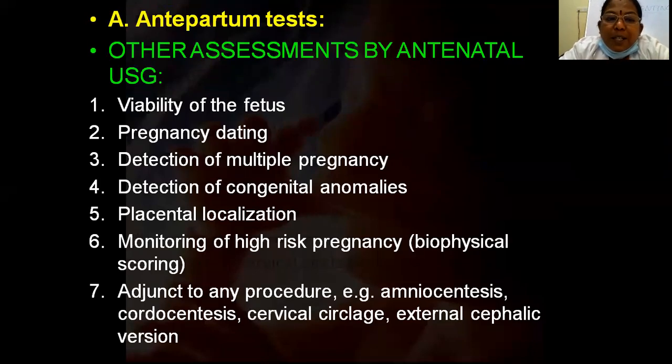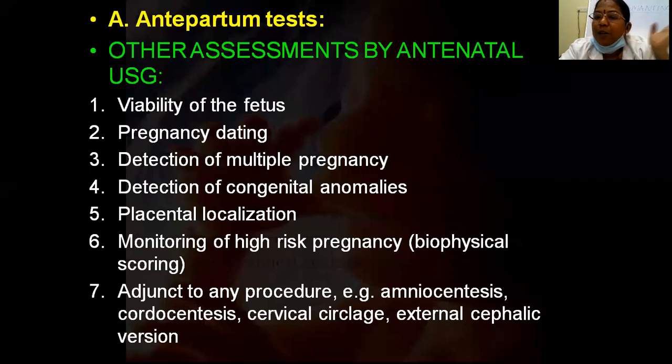So what are the other assessments by ultrasonography? What other things can we see? Viability of the fetus. In early pregnancy, why do we do a scan for pregnancy dating? If she doesn't remember her menstrual period, or the cycles are irregular, we can exactly calculate her expected due date by early first trimester ultrasonography.